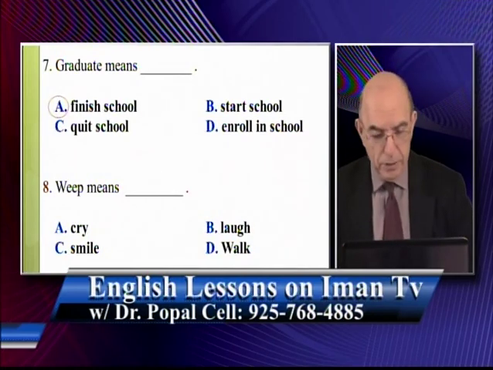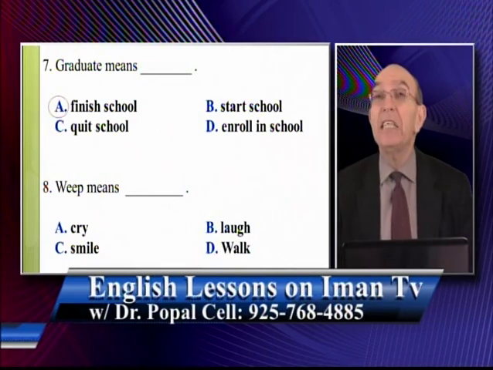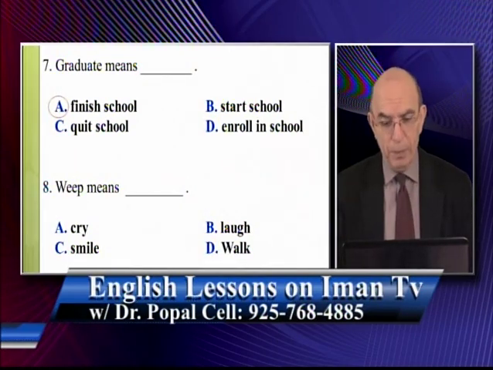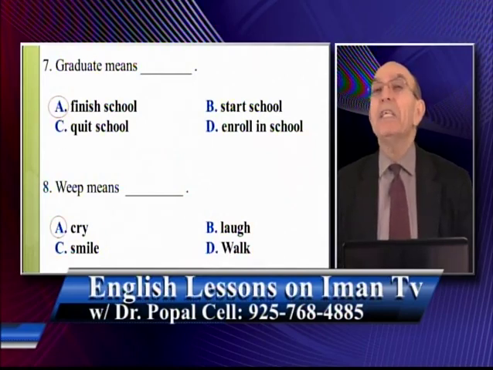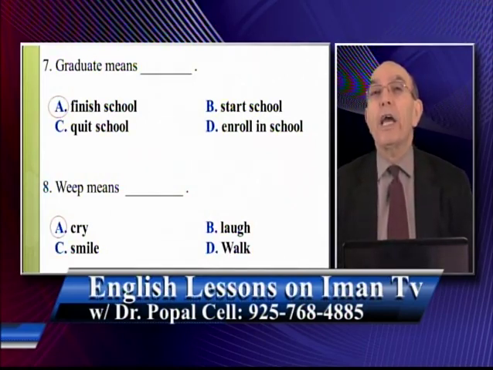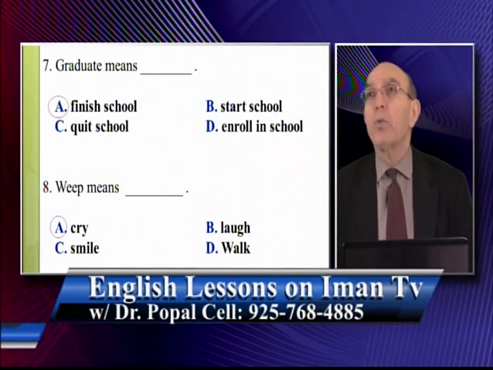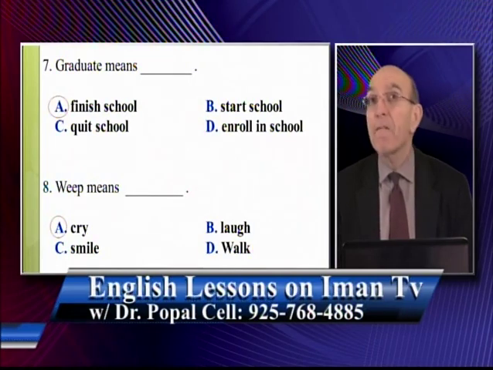Question number 8. Weep means A, cry. B, laugh. C, smile. D, walk. In other words, what is the meaning of weep? Weep means cry. So if somebody is weeping, it means he's crying. Weep means cry. So let me read these 2 sentences with correct completion. Graduate means A, finish school.